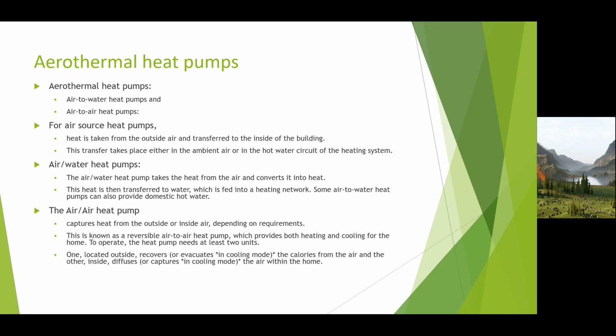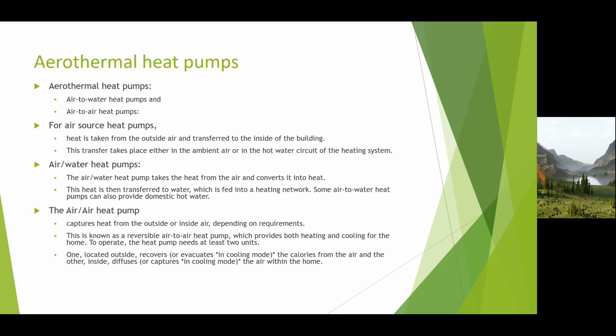Air-water heat pumps. The air-water heat pump takes the heat from the air and converts it into heat. This heat is then transferred to water, which is fed into a heating network. Some air-to-water heat pumps can also provide domestic hot water.